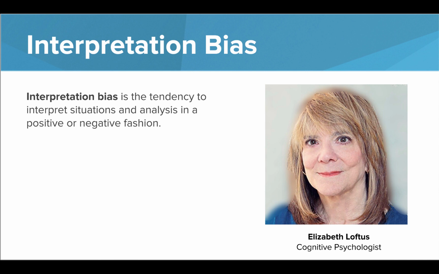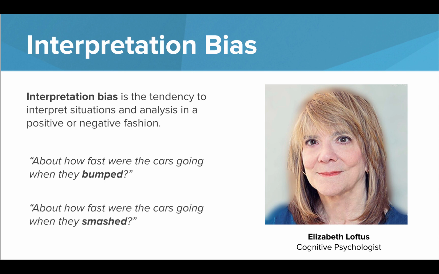There's a famous study regarding interpretation bias. Elizabeth Loftus, a cognitive psychologist, carried out research where she showed a film of car crashes to participants. Then she split them into groups and separately asked them several questions about the car crashes. The questions were the same except for a simple change in the verbs used for each group. For example, one of the questions asked was about how fast were the cars going when they bumped, and the other group was asked about how fast were the cars going when they smashed.